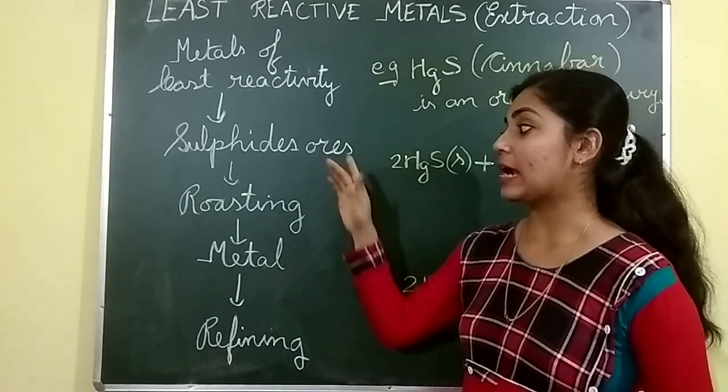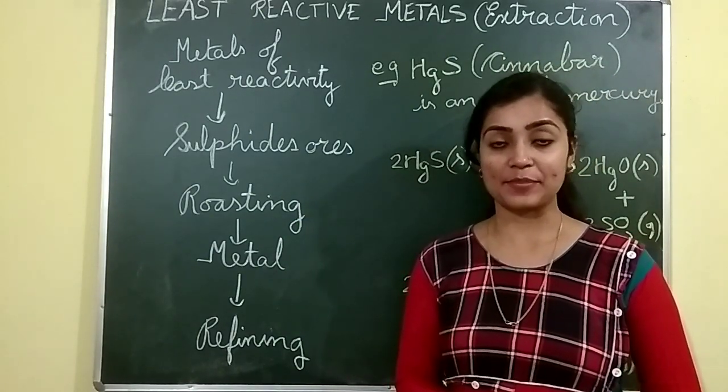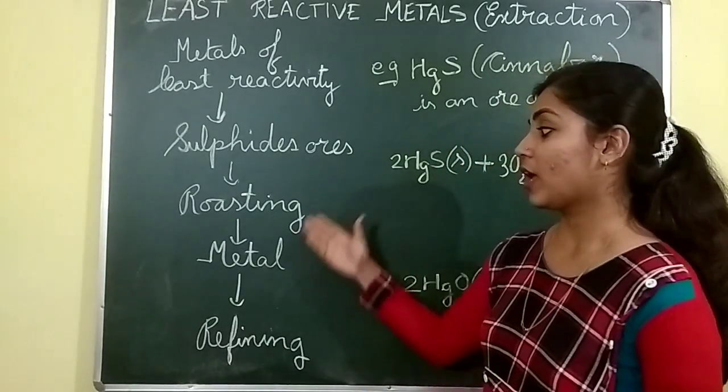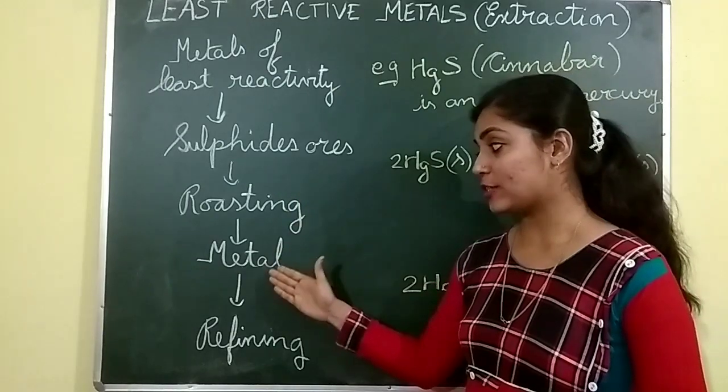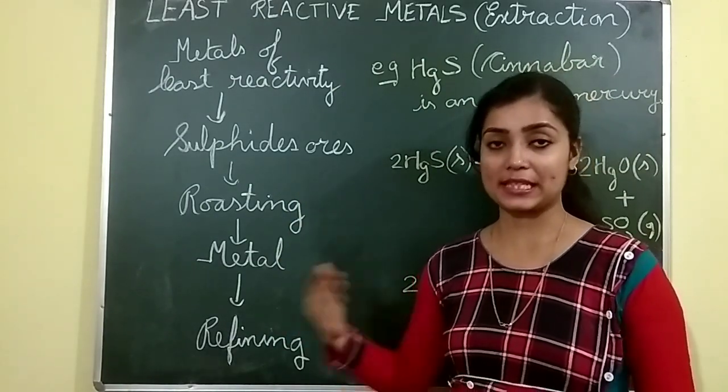So they are reduced by the process of roasting. Roasting is the process of heating in presence of abundant supply of oxygen. Next, when the metal is obtained, the next process is purification of the metal, which we will be discussing in the next part.